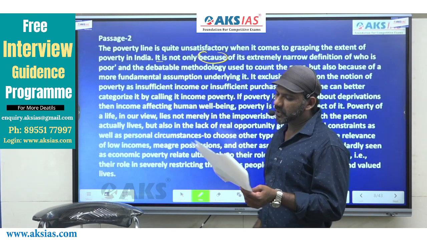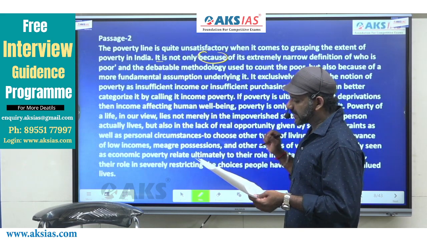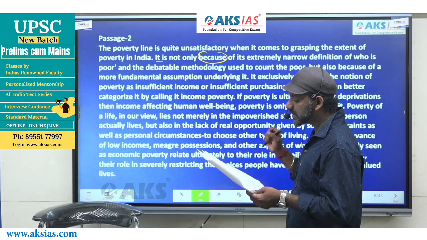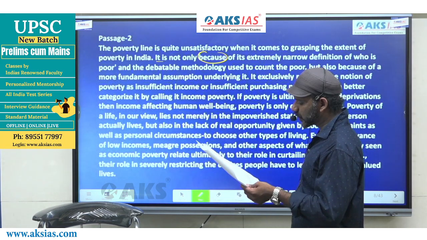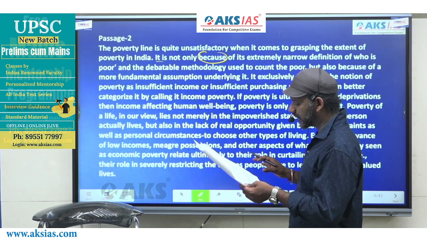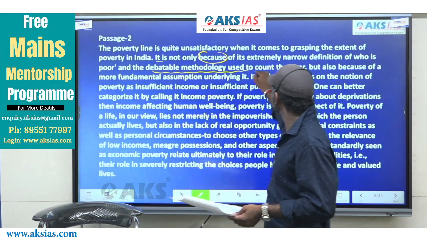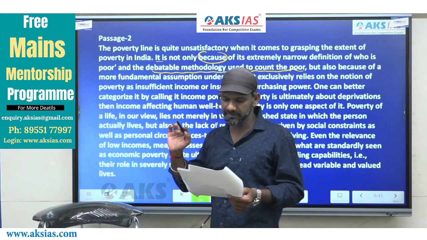It is not only because of its extremely narrow definition of who is poor and the debatable methodology used to count the poor. The debatable methodology used to count the poor is the result as per the question. The statement given in the question, right?